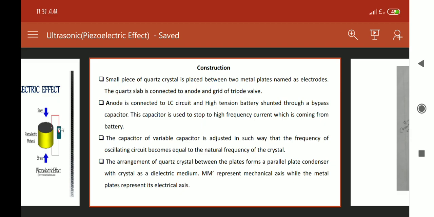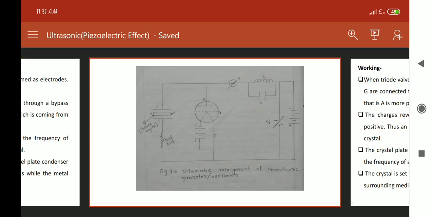After that, the construction of the piezoelectric effect. Here we can see the schematic arrangement of the piezoelectric generator or oscillator. Now here the quartz crystal, considered as Q, is placed between two metal plates A and B, which act as electrodes.